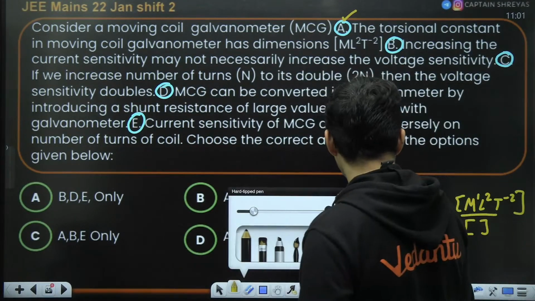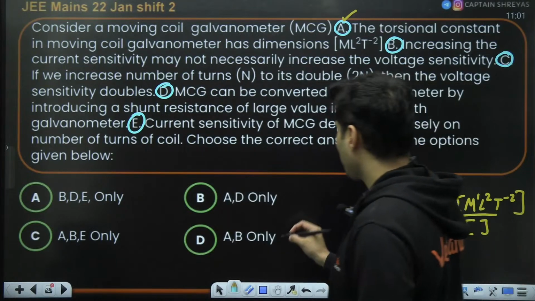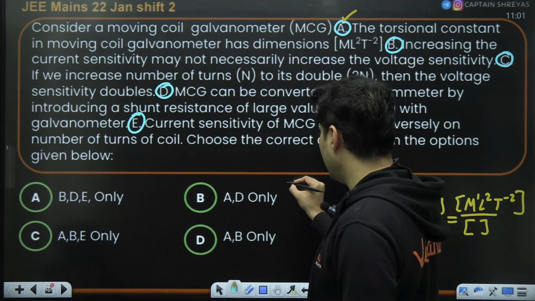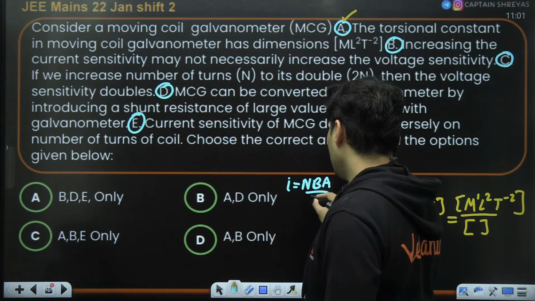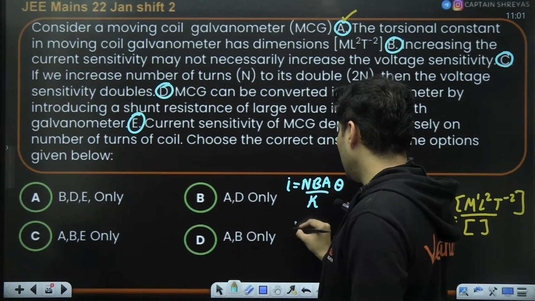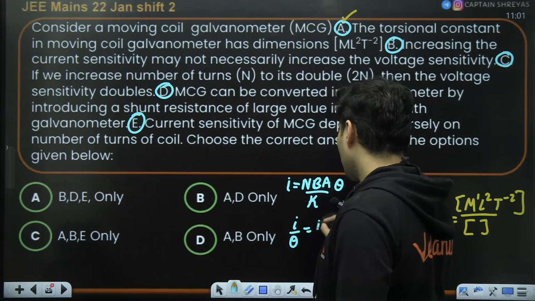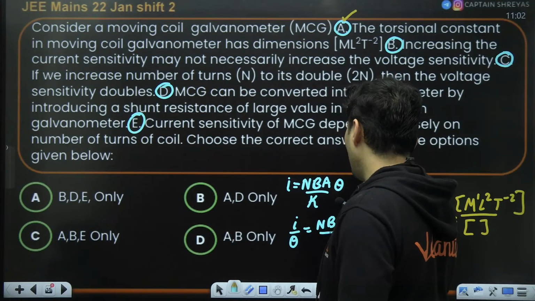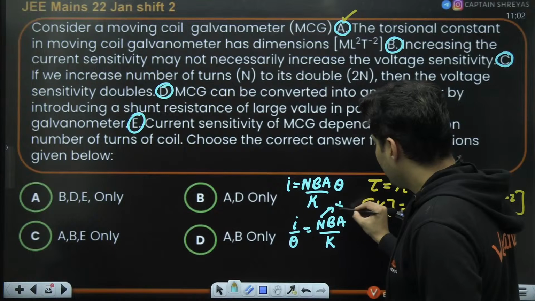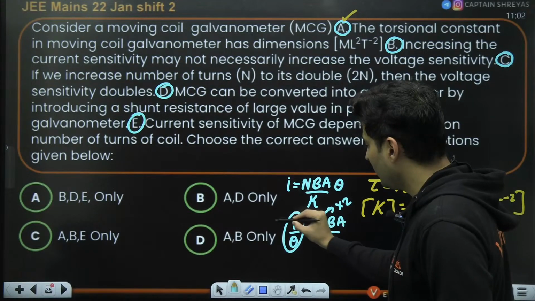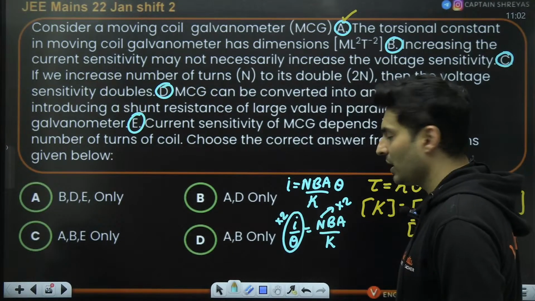Now, there is a formula actually, if you remember. Current is directly proportional to theta, and current is NBA divided by torsional constant into theta. So current by theta is number of turns BA divided by K. Now, when you double this, then what happens? This thing will become 2 times the current per unit angle.